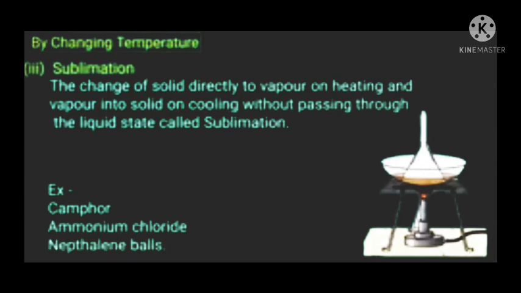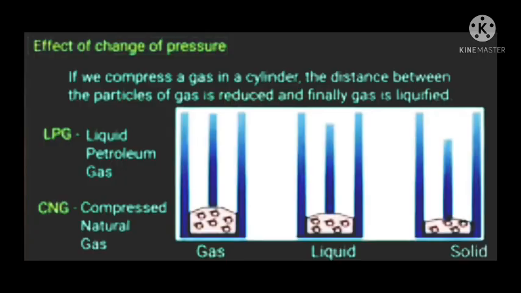Next one is sublimation, that is, on heating when the solid changes directly to vapor, and on cooling when the vapor is converted into solid without passing through the liquid state. For example, camphor, ammonium chloride and naphthalene balls.